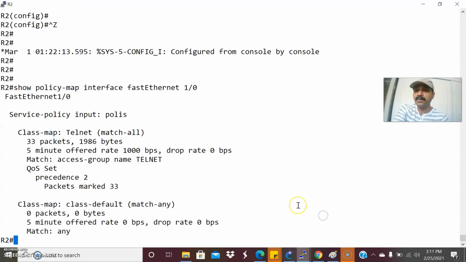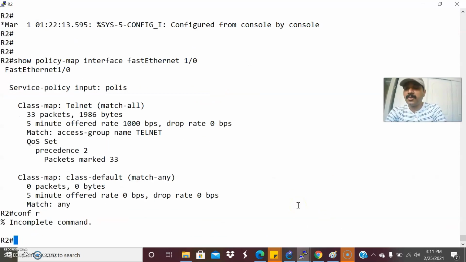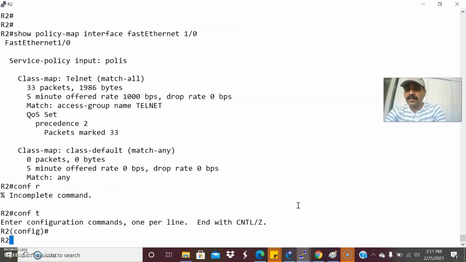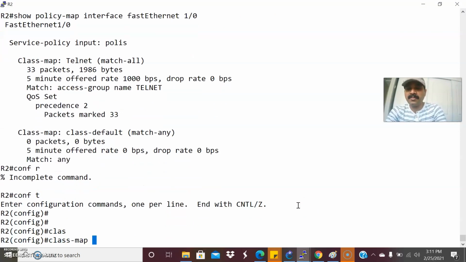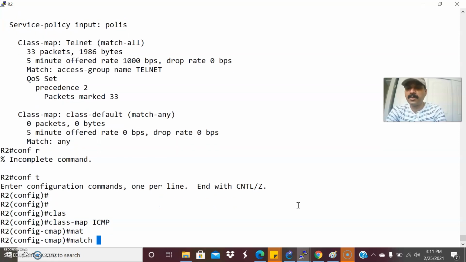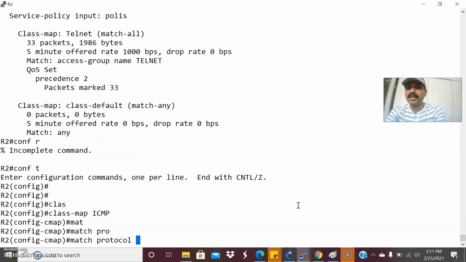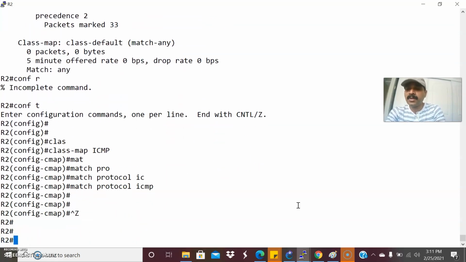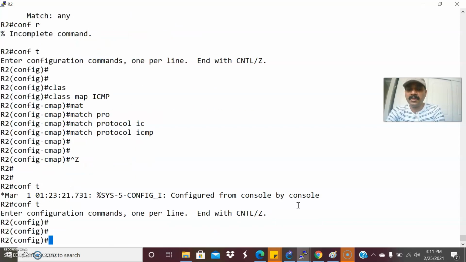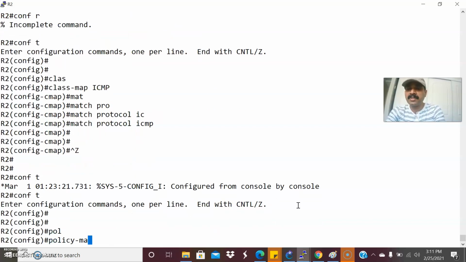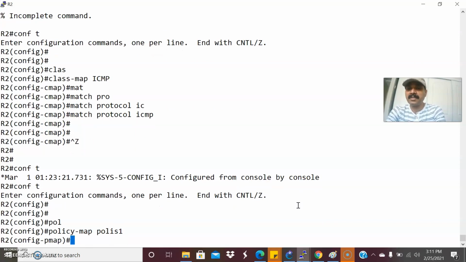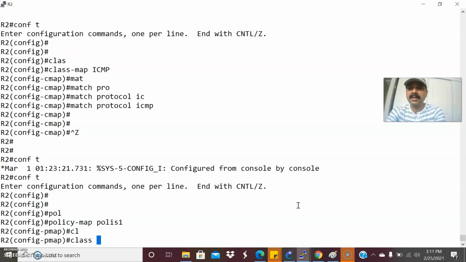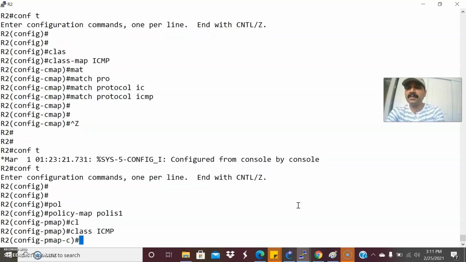So let us go to R2. Go to the configuration mode. The class map name will be ICMP. Then the match protocol command. Let us make it ICMP, right? Now I'm going to go to configuration mode. The policy map, let us name it police1. We have to map the class name. The class name is ICMP, right?